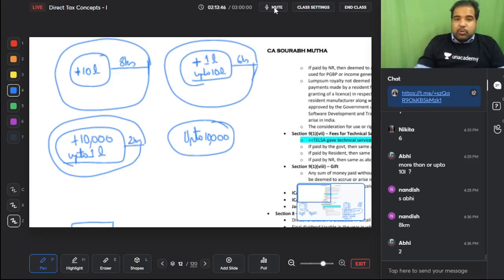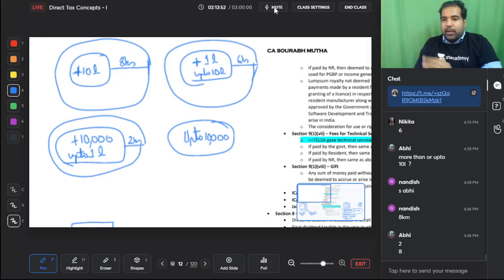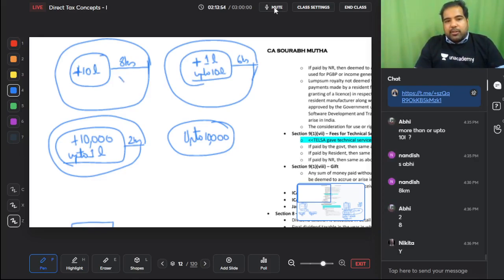So guys, just repeat with me. More than 10 lakh means the biggest cities of India? Yes. Up to 8 kilometers. What if a land is here? Urban. What if a land is here? Urban. What if a land is on that border? Also urban. Imagine the boundaries of India.